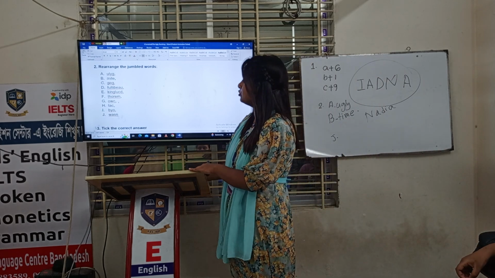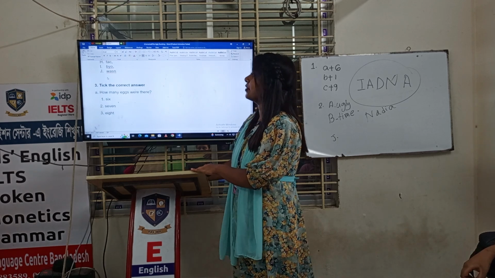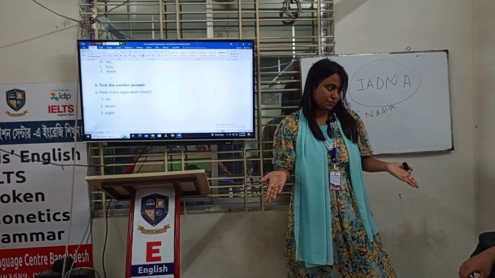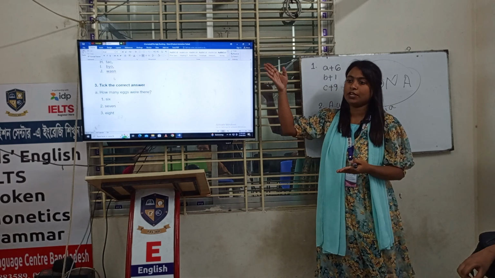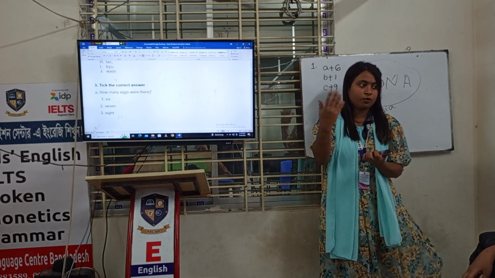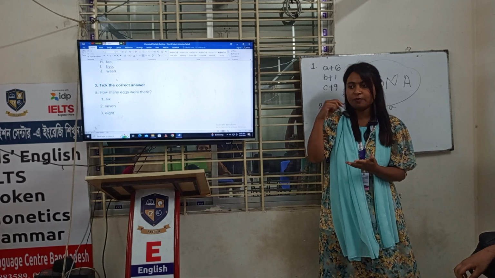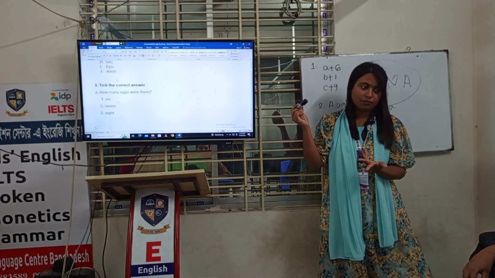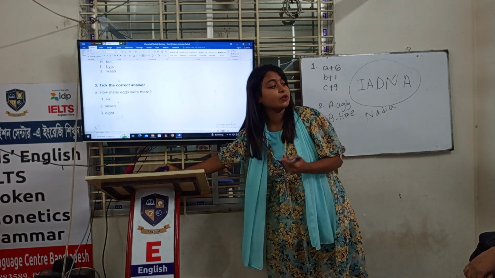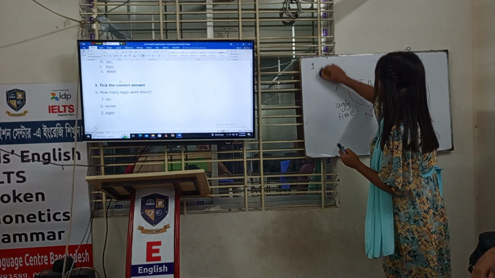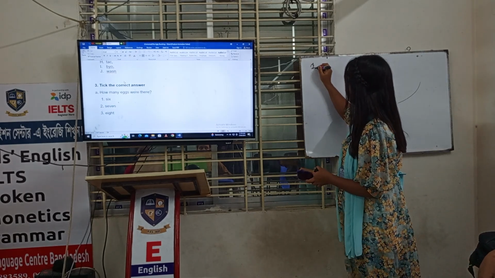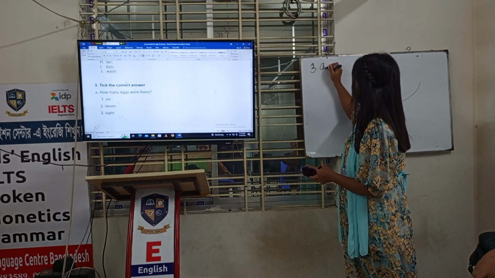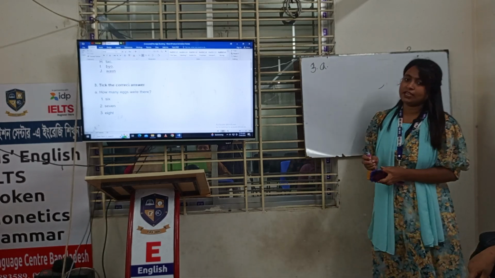Okay. Now number 3 is take the correct answer, like MCQ. You know how to solve this, right? But as you will have this question on your screen or on your mobile phone, will you be able to tick that? No. So you have to write the answer in your copy also. How will you write it? You have to write like this. Number 3, then A.